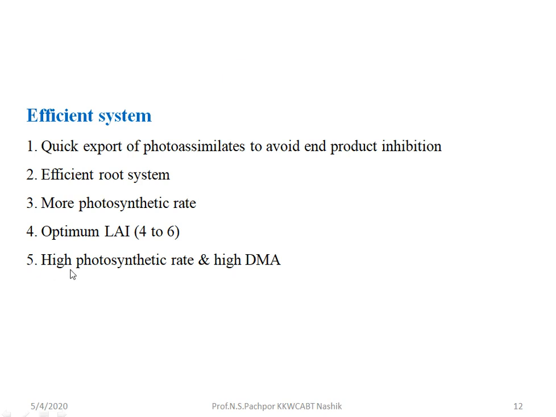And lastly, that is the high photosynthetic rate and high DMA, that is dry matter accumulation. With a high rate of photosynthesis, there should be a balance so that whatever dry matter is produced will be accumulated at the region where it is utilized, that is particularly in the sink region.